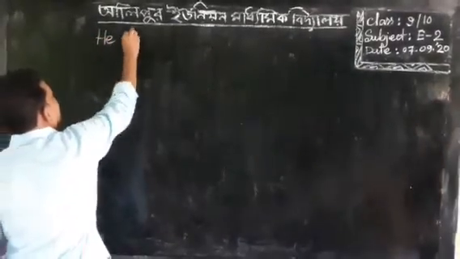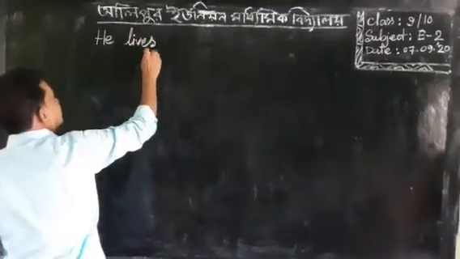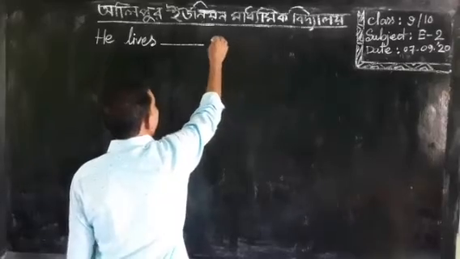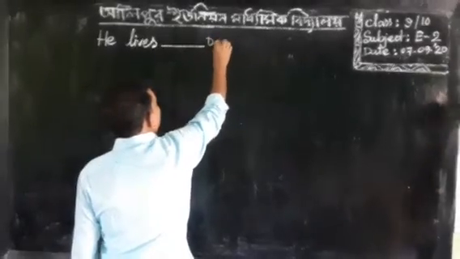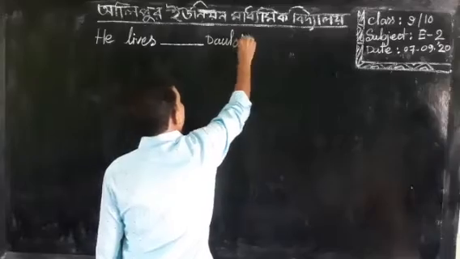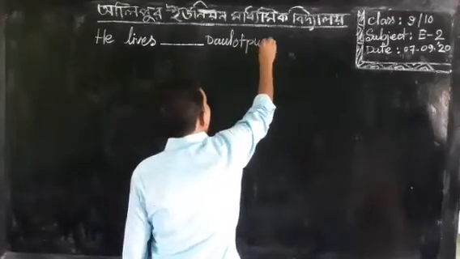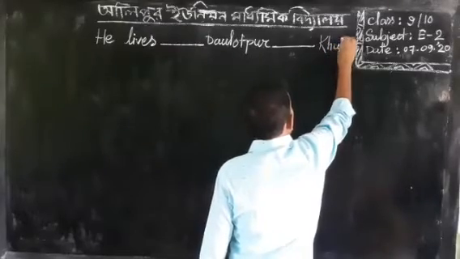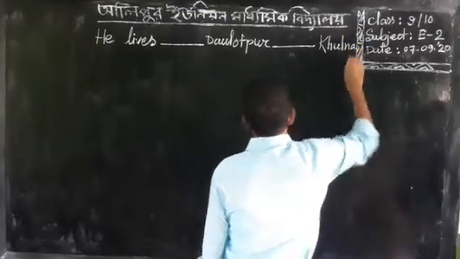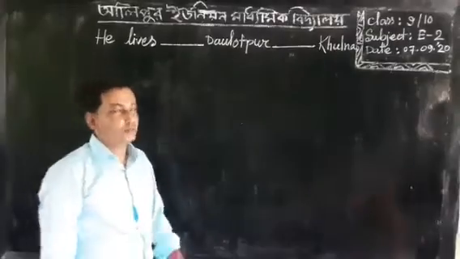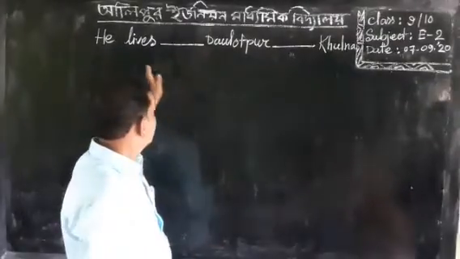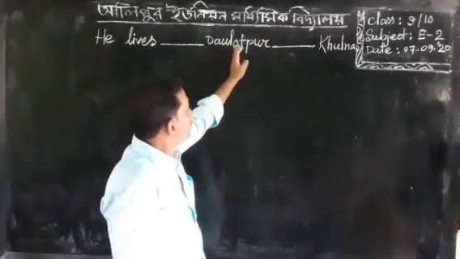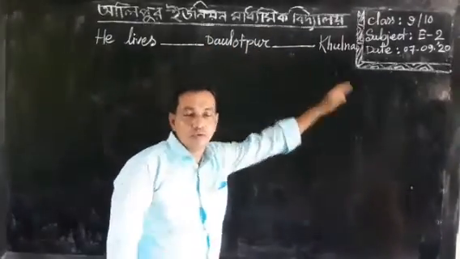He lives blank Daulatpur dash Khulna. This is a sentence, and look at the blackboard. He lives dot Daulatpur blank Khulna.